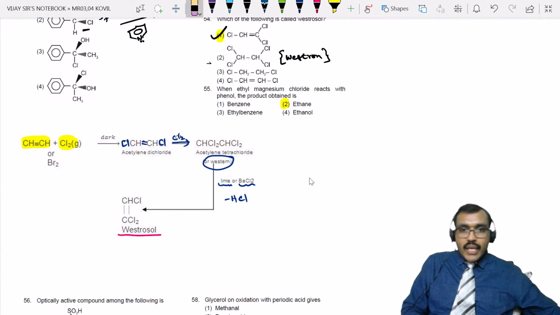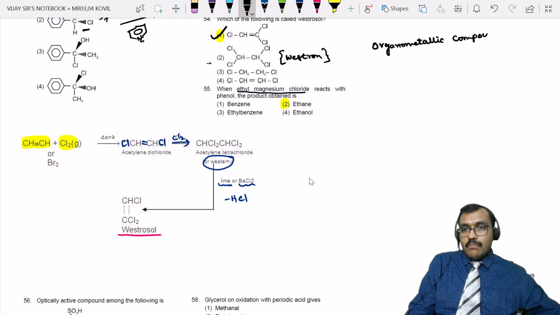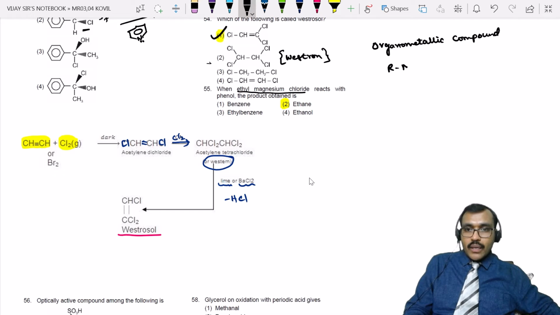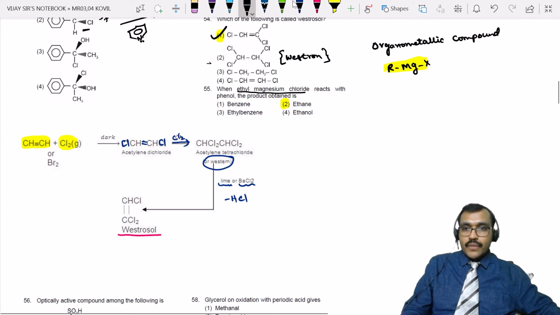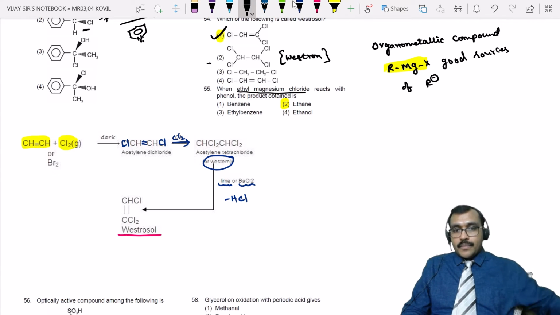Now next question, question number 55. Ethyl magnesium chloride is an organometallic compound, that means there is a bond between carbon and metal. For example, if you take RMgX, remember all organometallic compounds are good sources of R minus, or we can say a nucleophile.